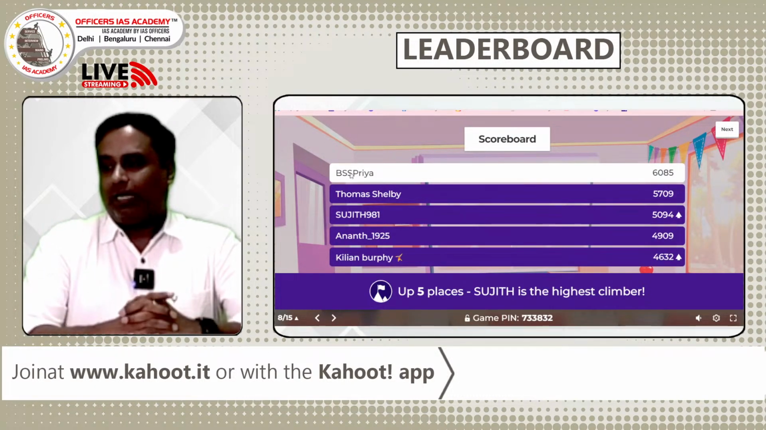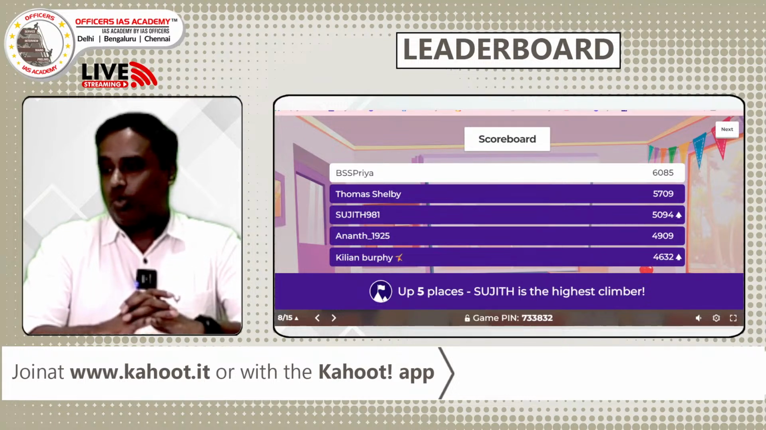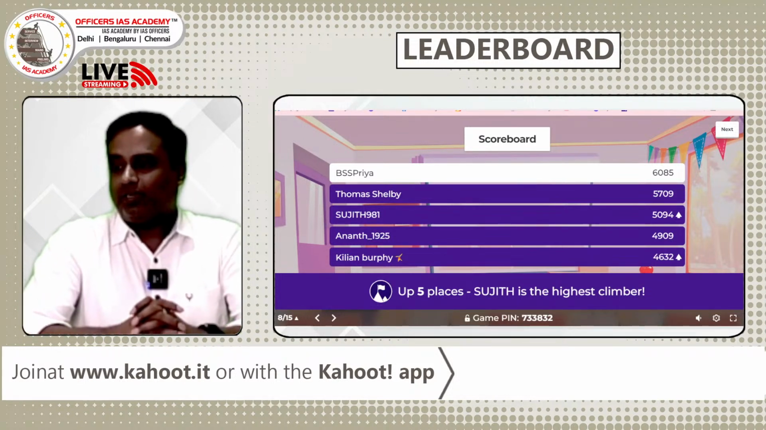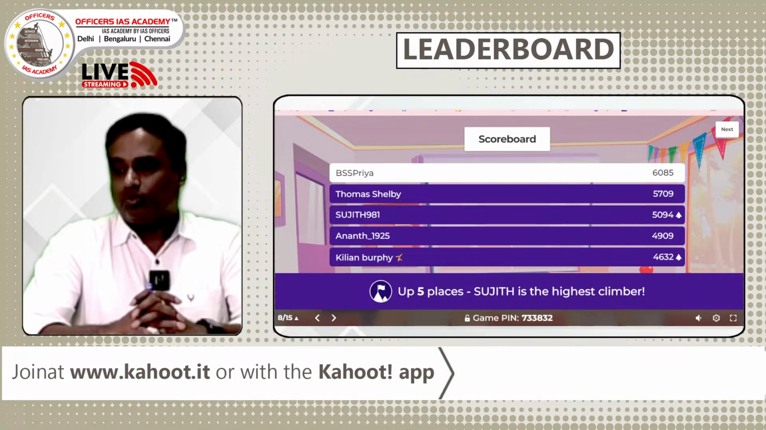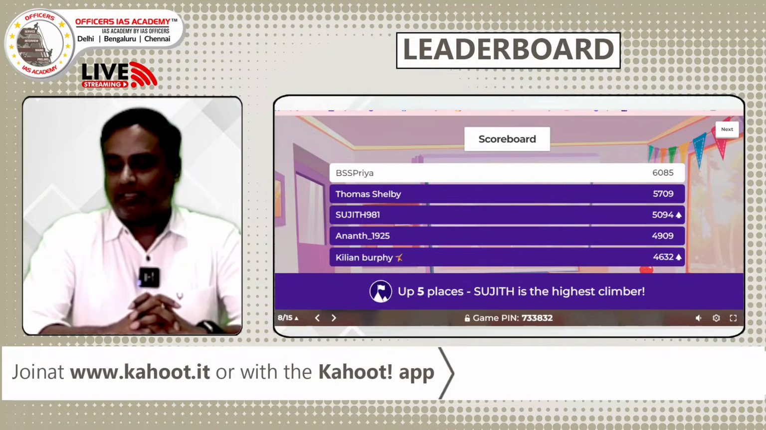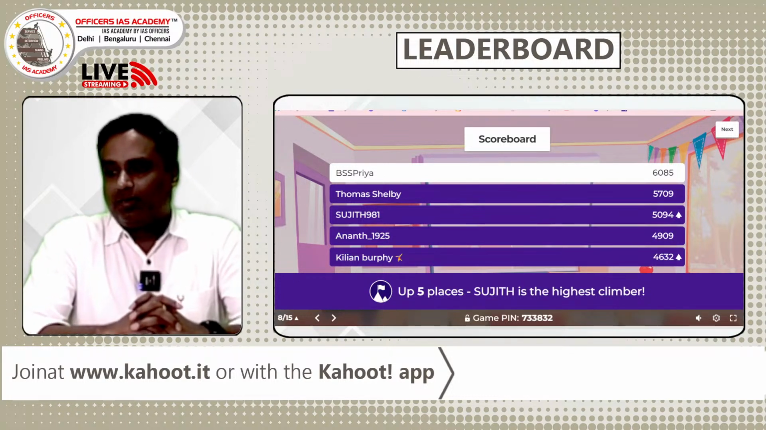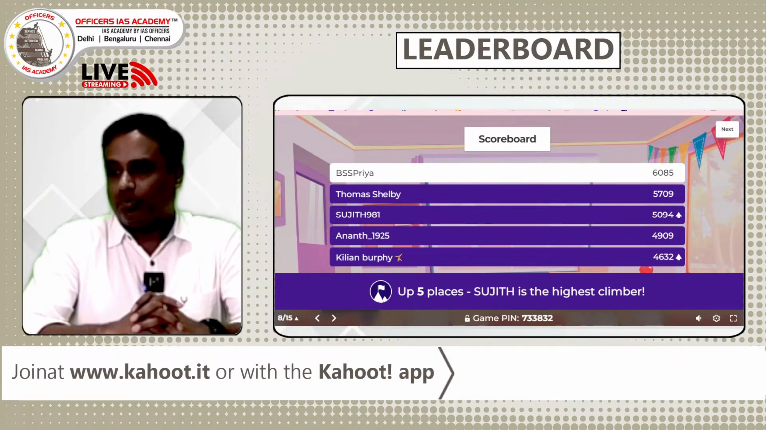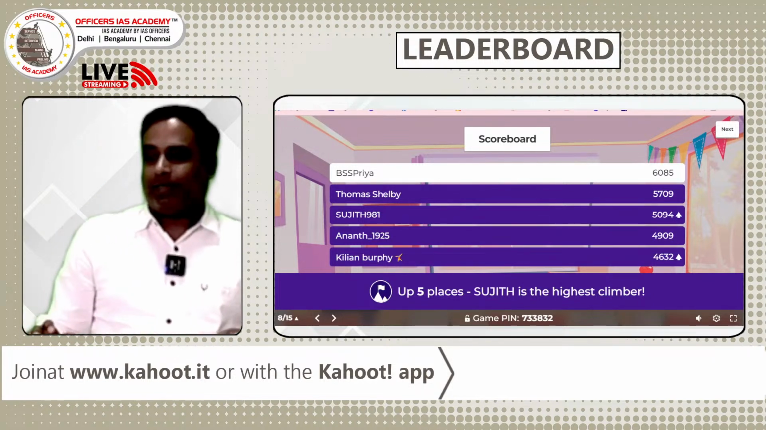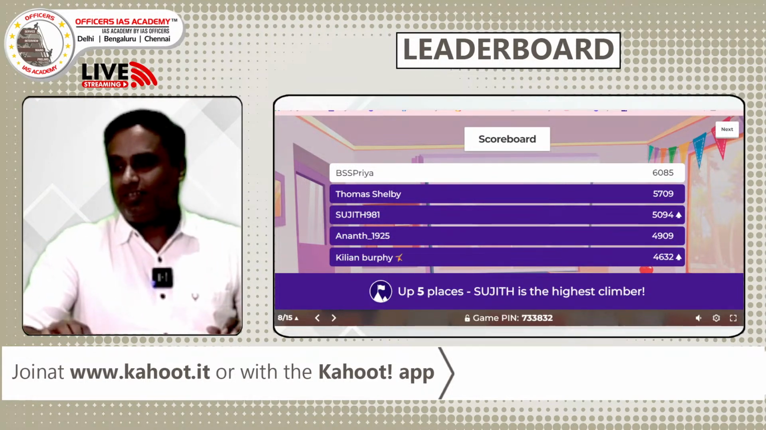Still Priya retained the spot, but we got a much closer score now. Thomas Selby is coming closer, only 300 difference, and Sujit enters the 3rd spot after climbing 5 positions. That is excellent. And Anand is 4th, a close call, and Kilan is next. Now, Dinesh Karthik was in the list, but now he missed it. Dinesh Karthik, we missed you, come back soon. Get into the list faster. So we go to the next question.